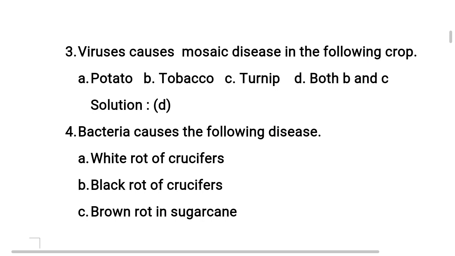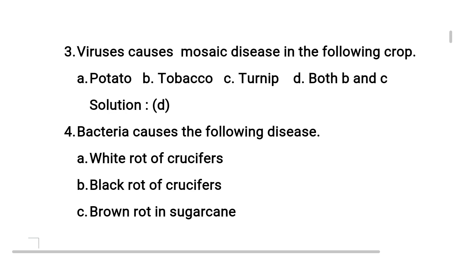Next, turnip mosaic virus, shortly called TMV. Here also this is called TMV, turnip mosaic disease. So both B and C options are correct. They are included under option D. Understand? So viruses cause mosaic disease in tobacco as well as turnip. So the correct option is option D.